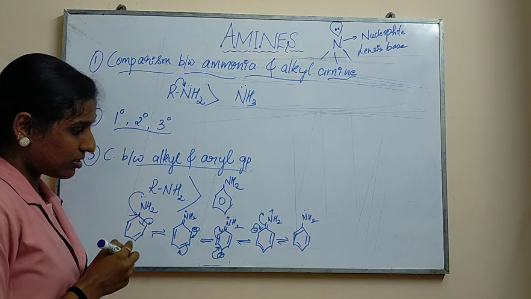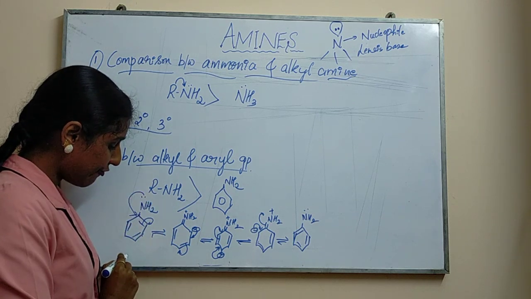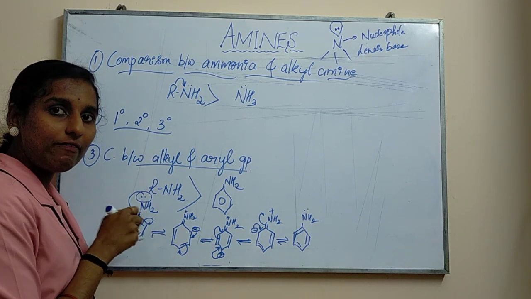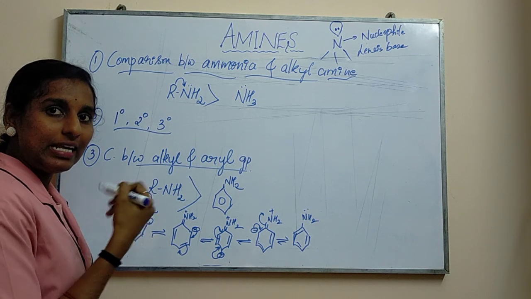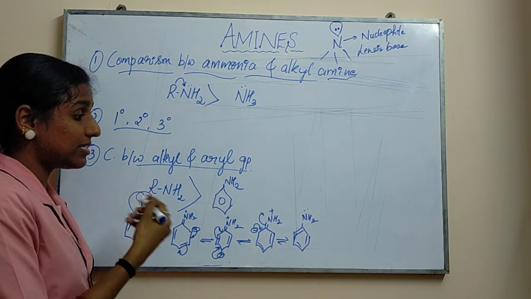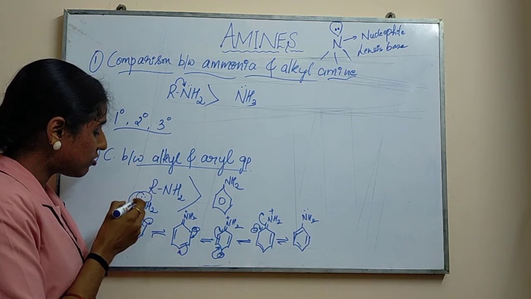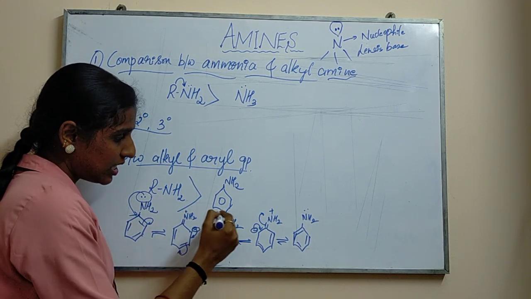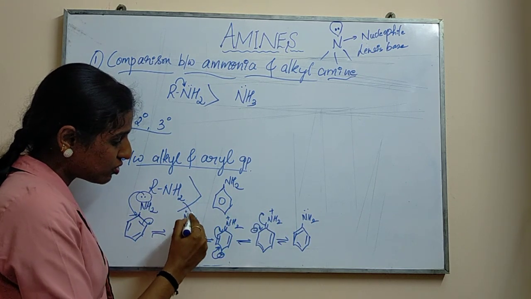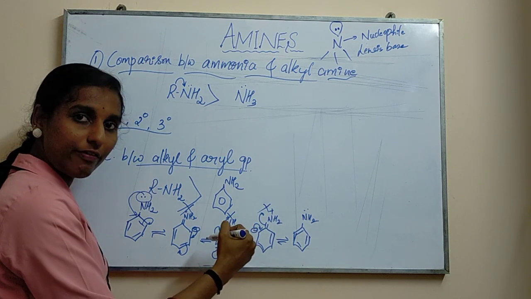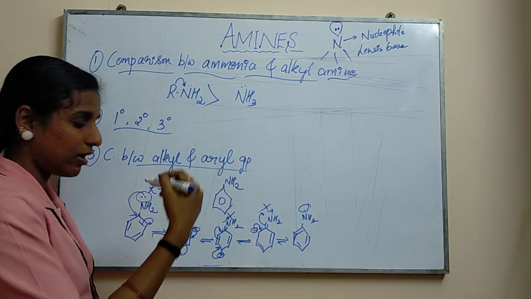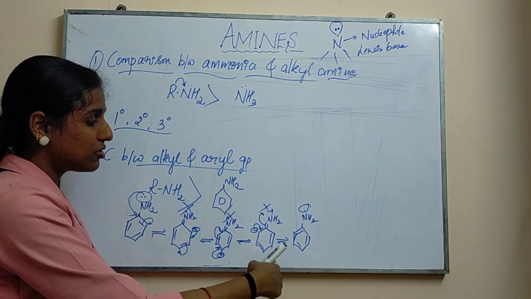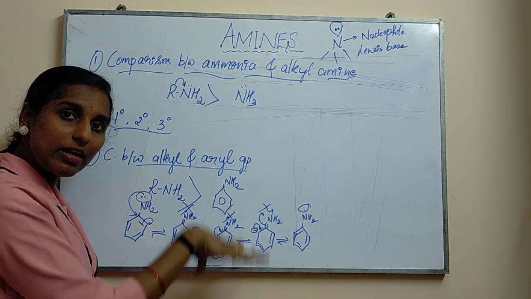So when it undergoes resonance, you can observe one thing. See this, only the first structure is having a lone pair of electrons on nitrogen. Resonance mainly goes with giving of electrons, and basic property also mainly goes with giving of electrons, right? So here this is having a lone pair of electrons. In these three structures you cannot find electrons over here, so they don't have the lone pair. The last structure is having the lone pair. So the lone pair cannot be seen in those structures. Due to that reason, it goes lesser basic.